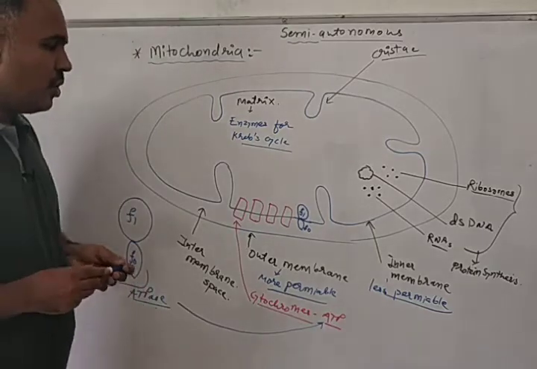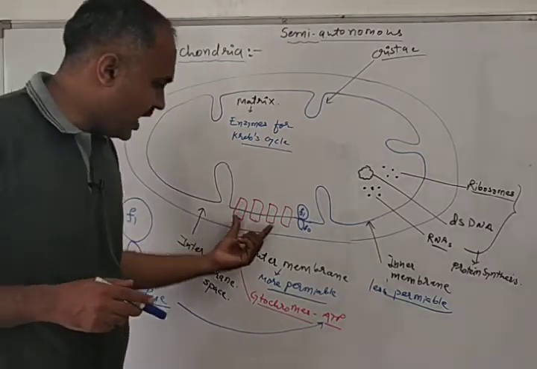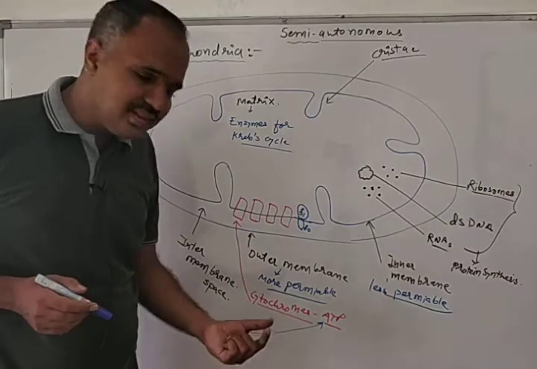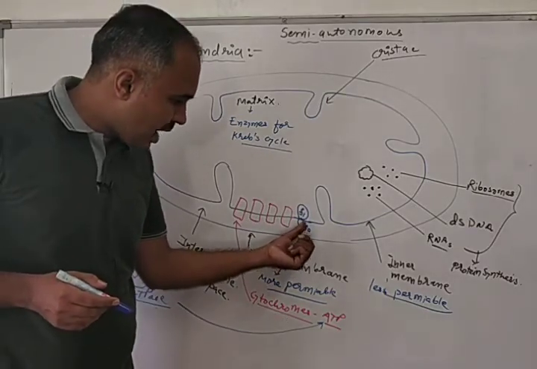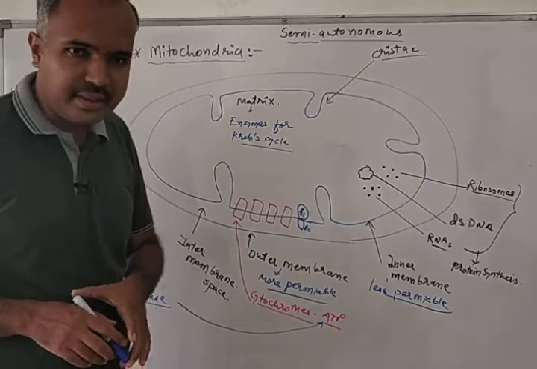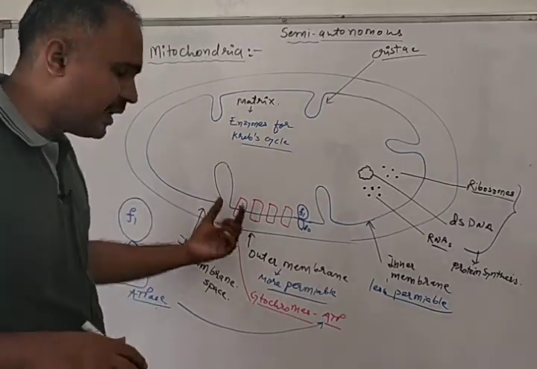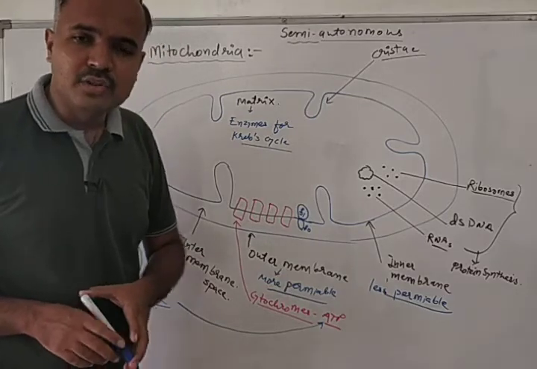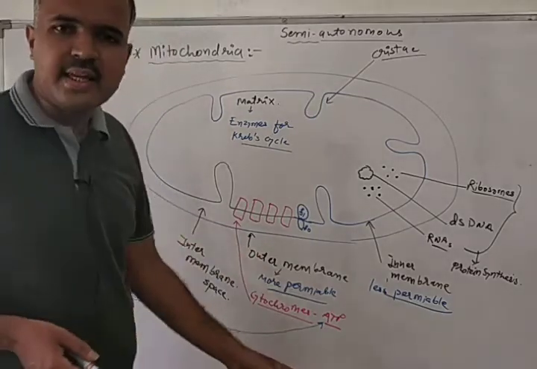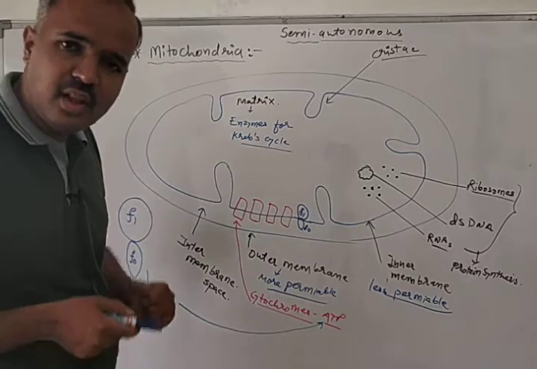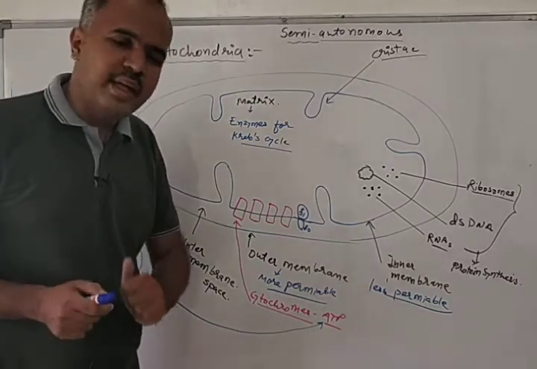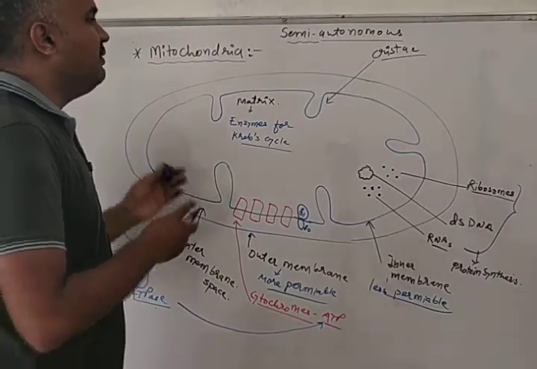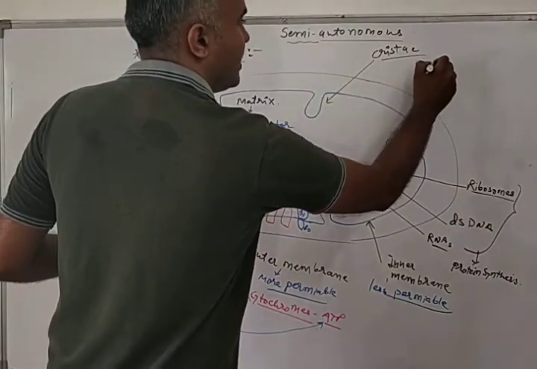Okay, so on the inner membrane, a chain of cytochromes is there, and the F0 F1 particle is also present. All these together help in ATP synthesis. Okay, chalo. Now let's talk about division of mitochondria.